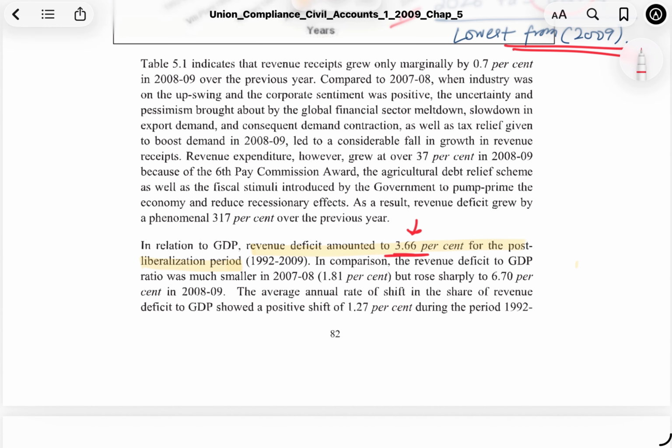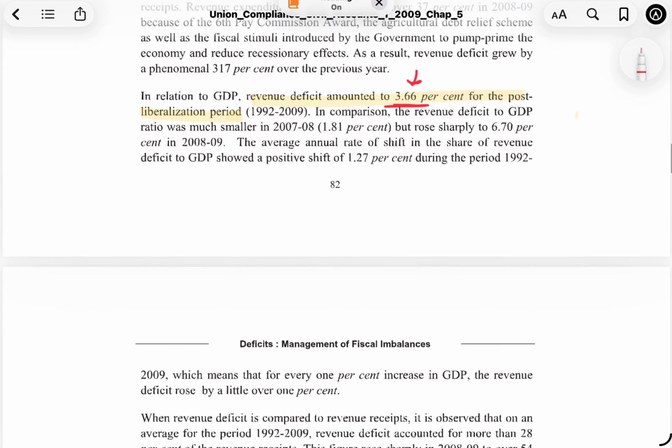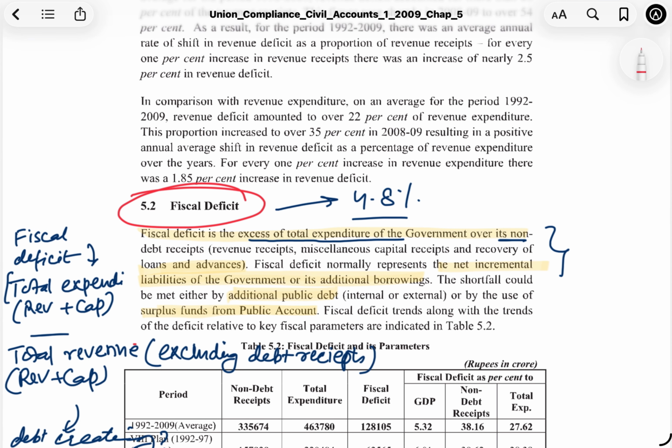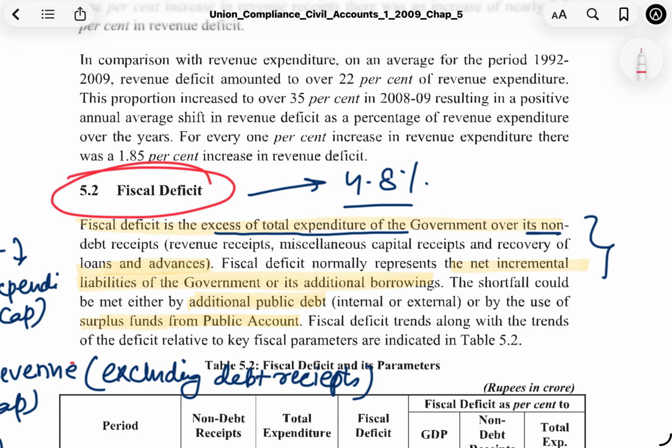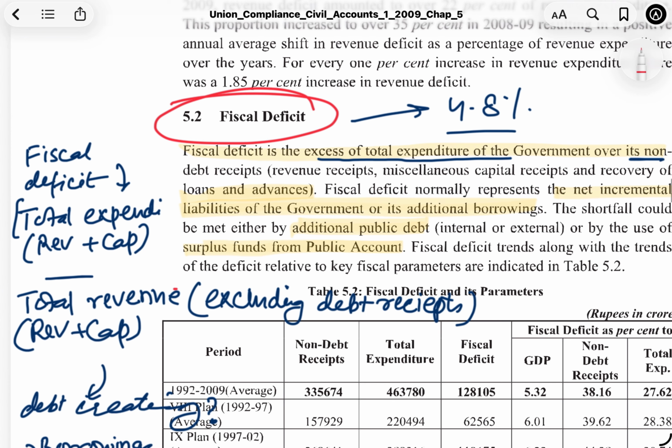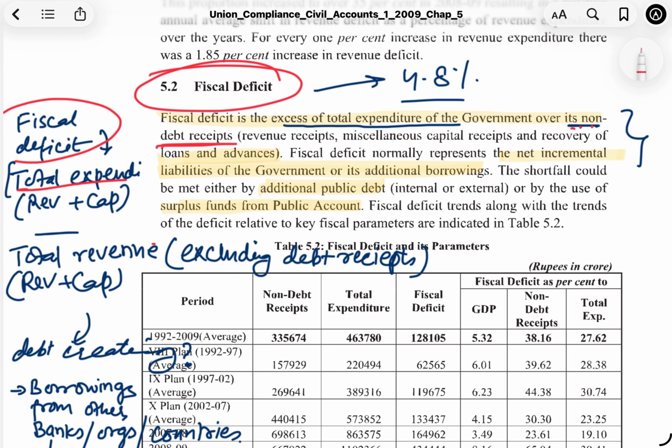Now let's come to fiscal deficit. As I told you, fiscal deficit is total expenditure over its non-debt receipts. Now let's just break it down, okay? What it really means is that total expenditure has two components. One is the revenue expenditure, another is the capital expenditure, okay? Now, this is the component of total expenditure minus total revenue. Now, this total revenue doesn't consist of the debt receipts, okay?